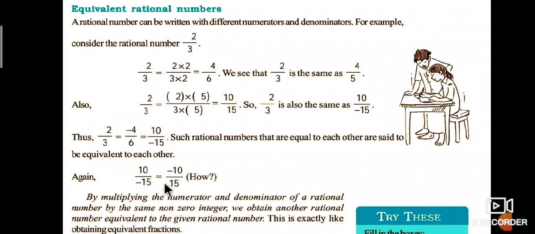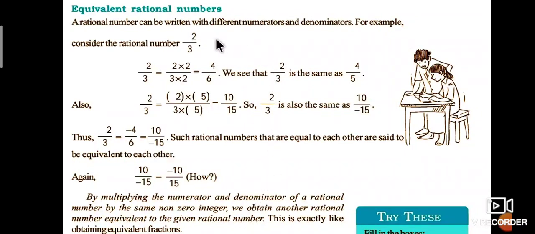Therefore, minus 10 by 15 is equal to minus 10 by 15. Is it right? Yes, it is right. By multiplying the numerator and denominator of a rational number by the same non-zero integer, we obtain another rational number equivalent to the given rational number. This is exactly like obtaining equivalent fractions. Very simple, students.